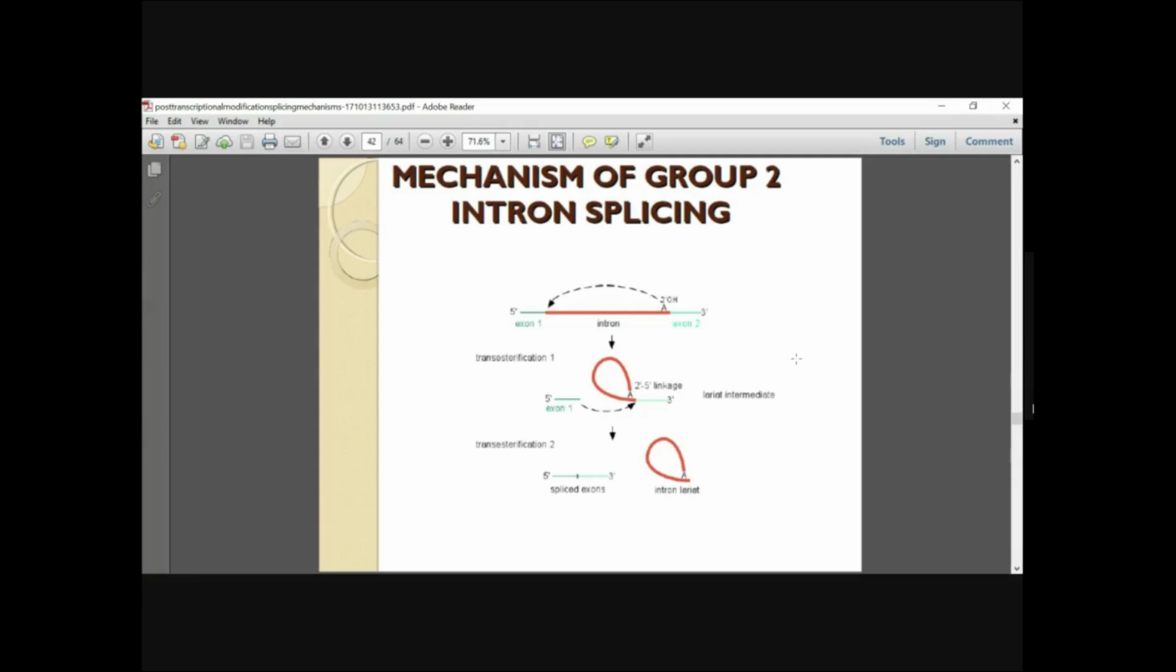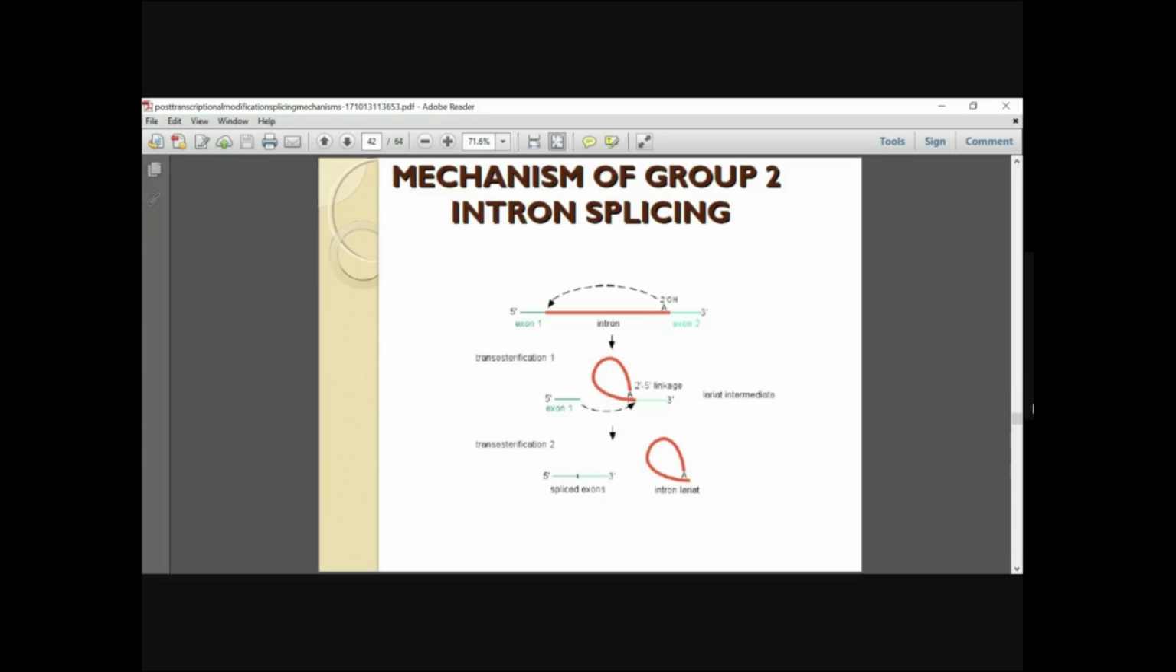So how does the splicing mainly take place? I've told you that in domain 6, the adenosine 2' OH group acts as the nucleophile. It mainly attacks the 3' end of exon 1, and then two transesterification reactions take place, and the non-coding sequence, that is the intron, will be removed like a lariat structure. It is somewhat similar to the group 1 intron splicing reaction.